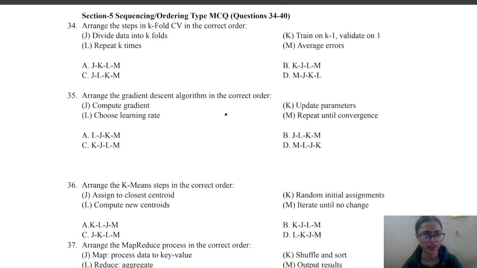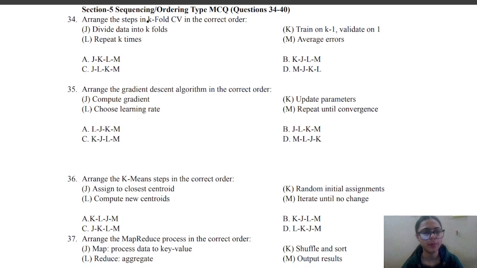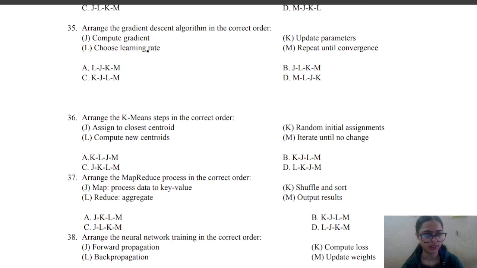Next is section 5, that is arrange the steps in k-fold CV in correct order. So the steps are divide data into k folds, train on k minus 1, validate on 1, repeat k times, and average the errors. The correct order will be J, K, L and M, that is divide data, then train on k minus 1, validate on 1, then repeat k times and average the errors.